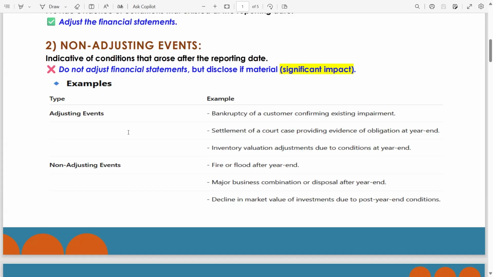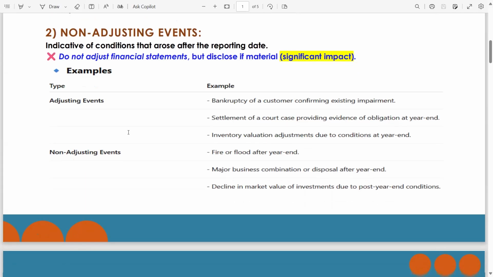There are other conditions for non-adjusting events such as major restructuring, discontinuance of operations, issue of shares or debentures, appropriation of assets by government, destruction of asset by fire or flood, issuance of guarantees or commitments, major litigation started after reporting date, changes in tax law or foreign exchange rates if abnormally large change, customer cancelled order due to change in law. So these are additional conditions for adjusting and non-adjusting events.